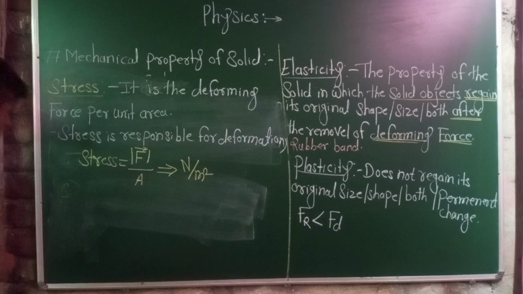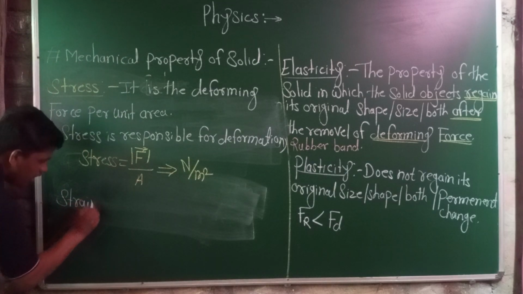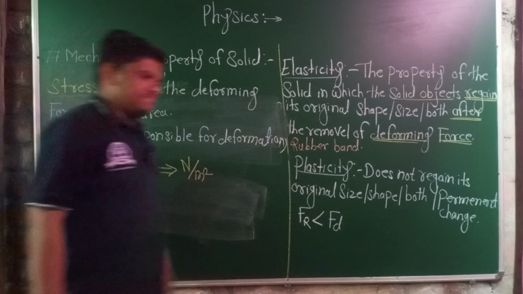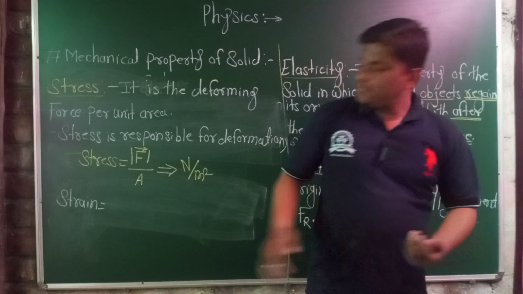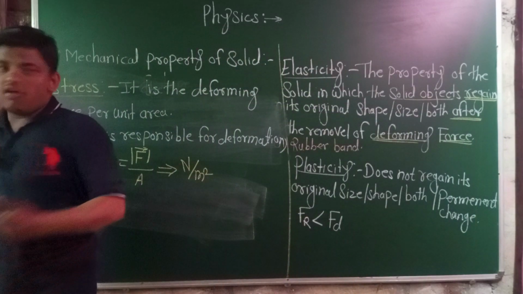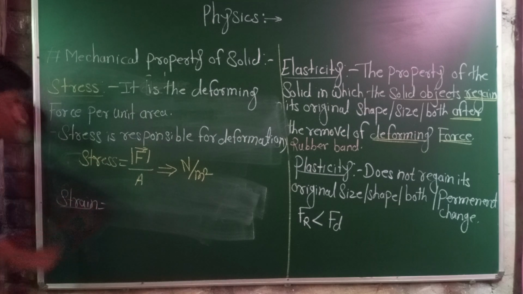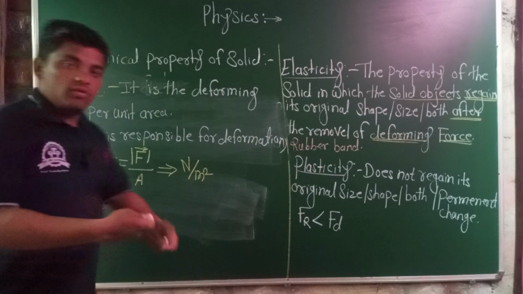Then another part is strain. What is the strain? We know that stress is responsible for the deformations, but strain is another byproduct of the stress. After applying the stress, strain will be produced.